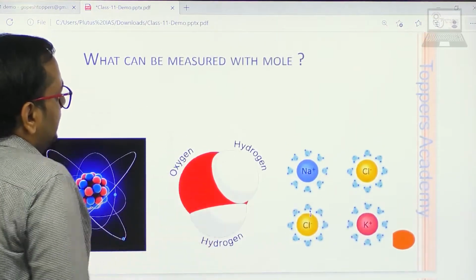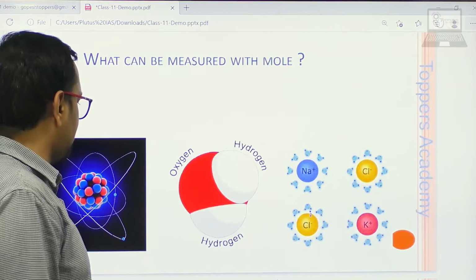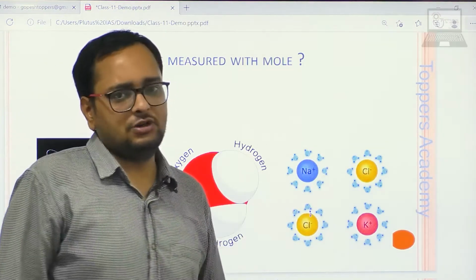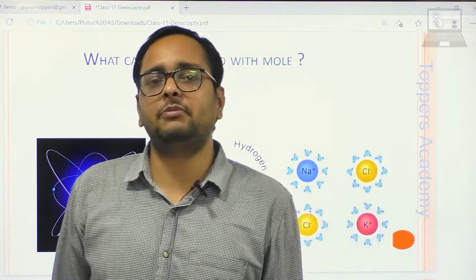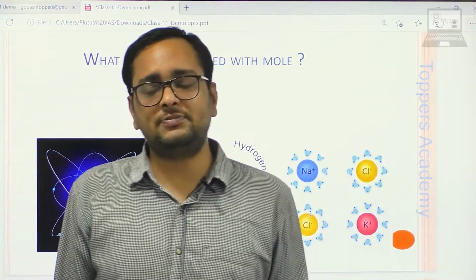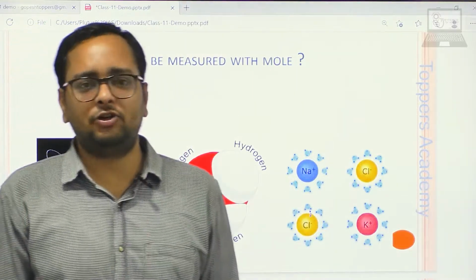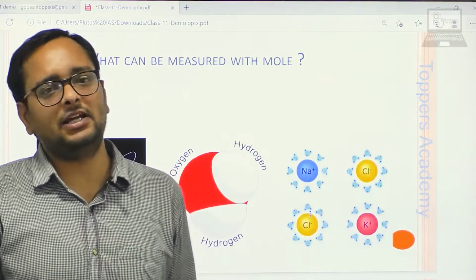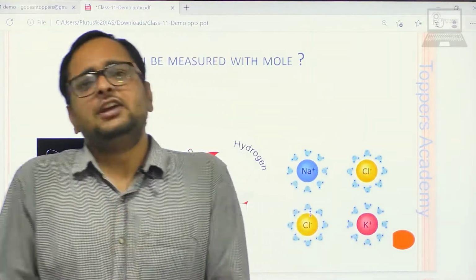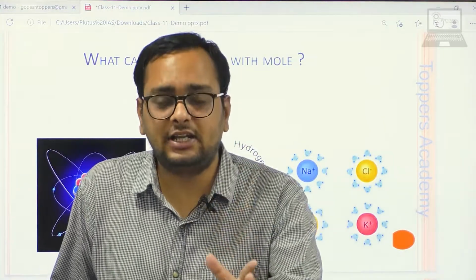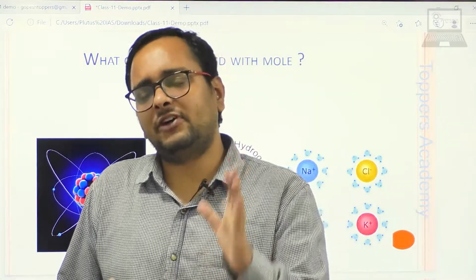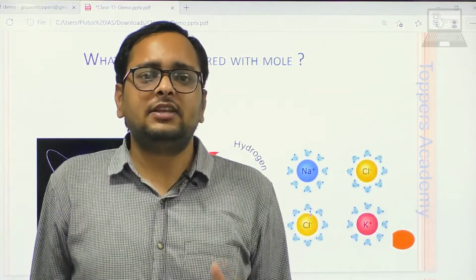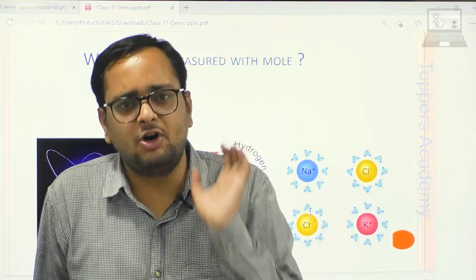So what can be measured with a mole? We can measure atoms, molecules, ions, electrons, protons, neutrons, positrons, alpha particles, beta particles and gamma particles. For all these, we do not use 1 dozen, 1 million or 1 billion. We directly use the term 1 mole. It is a very big unit that is used to measure very small quantities.